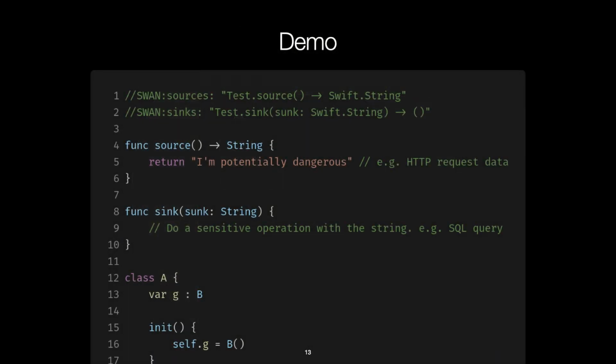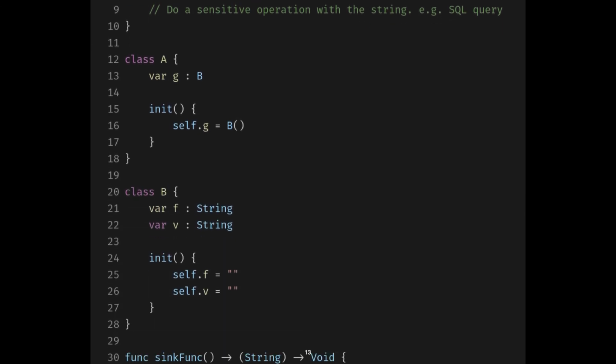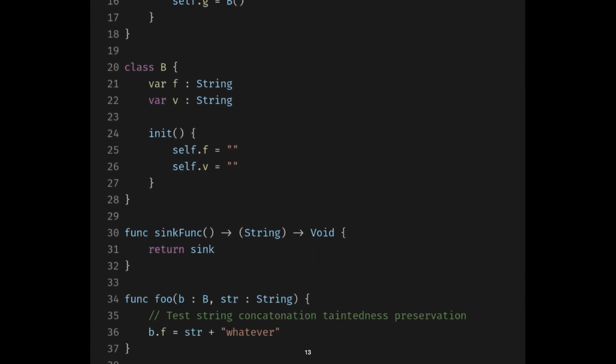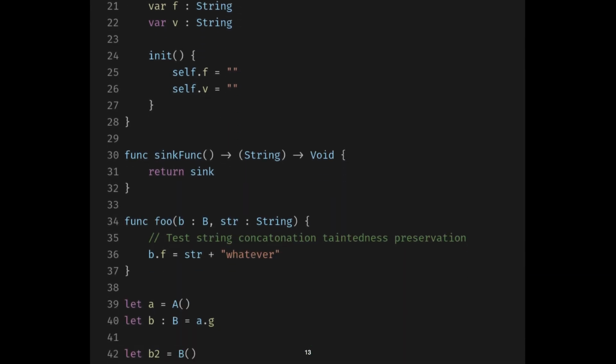However, before I give a demonstration of Swan using Swan's frontends, I need to explain the code example Swan will run on. At the top of the example, you can see there's a source and a sink defined in a comment format, which is necessary for configuring Swan's command line interface frontend. Then we see our source and sink function. Next we have two classes, class A which has a field G of type B, class B which has two fields, F and V, both of type string. Then we have a function called syncfunc, which returns our sink function as an object. This is to show that we support Swift's function objects.